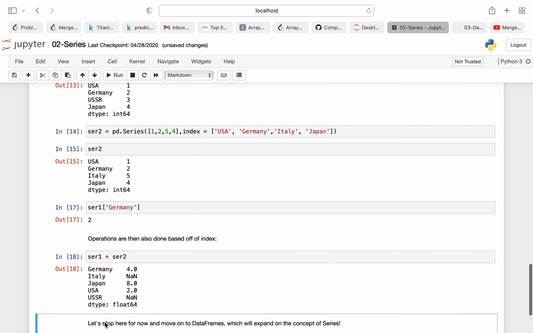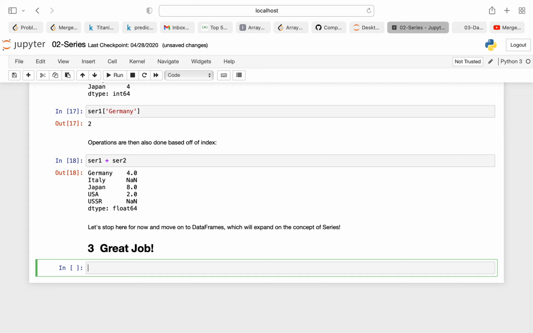So with that, I think series is pretty much done. We are going to move on to the next topic, and that is the pandas DataFrame. We are going to discuss the pandas DataFrame in the next video.